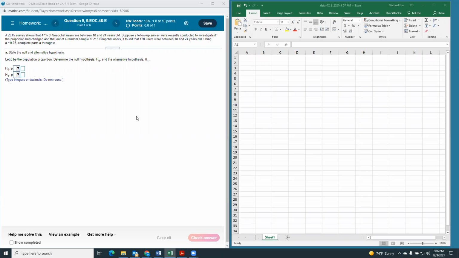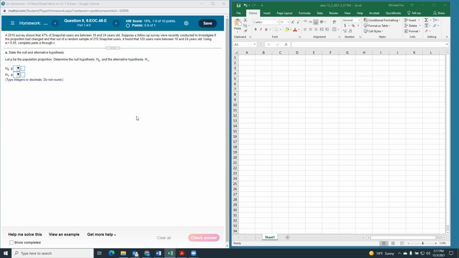A 2015 survey shows that 47% of Snapchat users are between 18 and 24 years old. Suppose a follow-up survey was recently conducted to investigate if the proportion had changed, and that out of a random sample of 215 Snapchat users, it found 120 were between the ages of 18 and 24 years old. Using an alpha of 0.05, complete parts A through C.